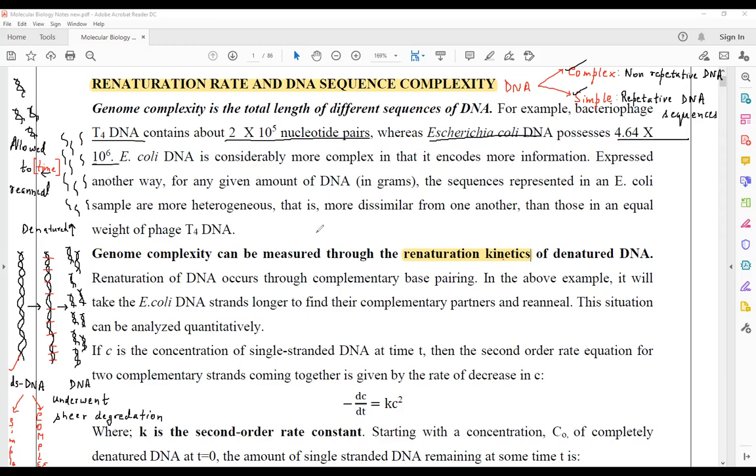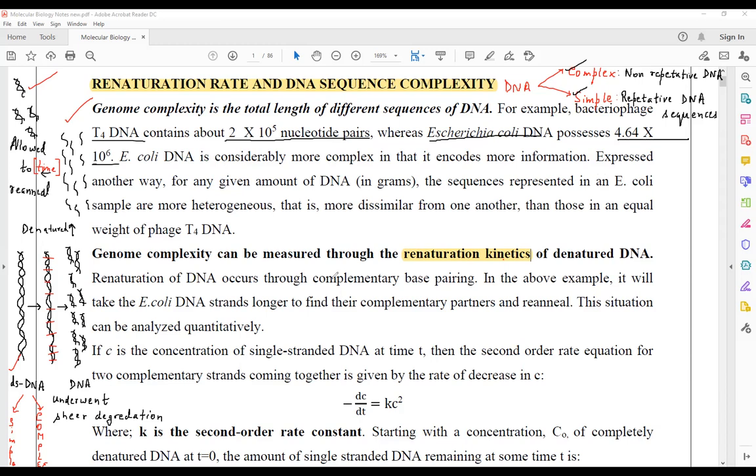Is this clear to you or not? If not, please look here. I'm trying to explain the same to you. Genome complexity can be measured through the renaturation kinetics of denatured DNA. See, renaturation kinetics means this: when the DNA is allowed to renature, then the kinetics is referred to as renaturation kinetics of a double-stranded DNA molecule.